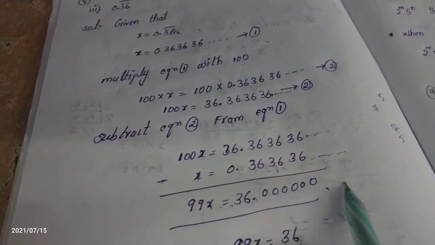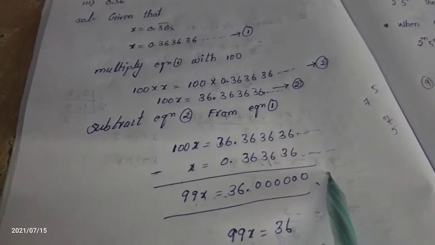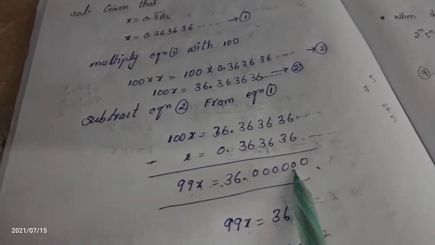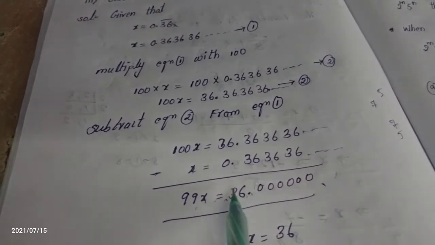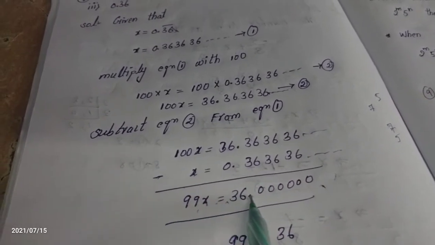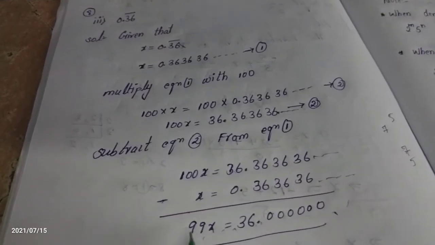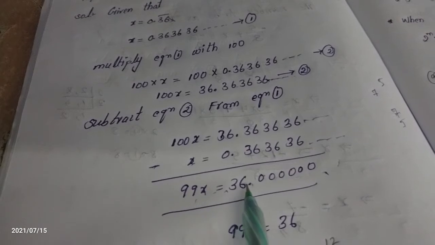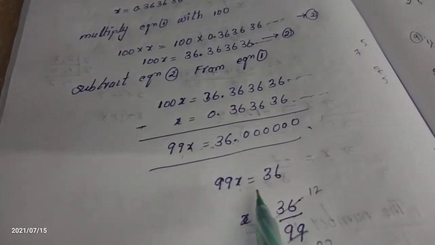Then 3 minus 3 is 0, 6 minus 6 is 0, so we get zeros. We are not considering the zeros after the decimal. We leave them and just observe this number. Here 99x is equal to 36.